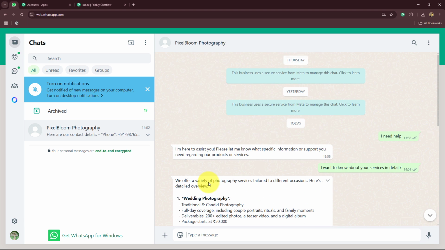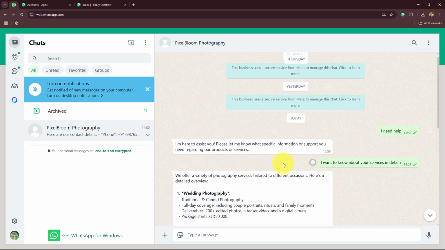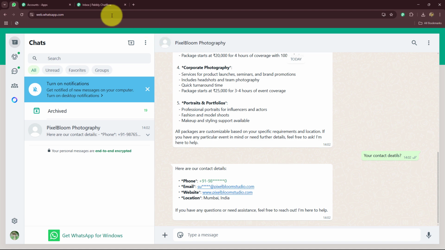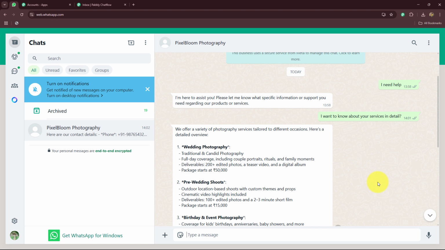Whenever the customers are going to ask about any of the inquiries to the AI agent or to our AI assistant, it is going to handle all the inquiries and also going to automate the responses according to the knowledge base that we have provided with the help of the AI agent. And here I have used my AI agent as OpenAI. So for your photography business, you can also very easily create this amazing AI assistant, which is going to handle your WhatsApp messages, your frequently asked questions, and the support inquiries that you're receiving. I hope this automation is clear to you. Also, it is helpful for your business.